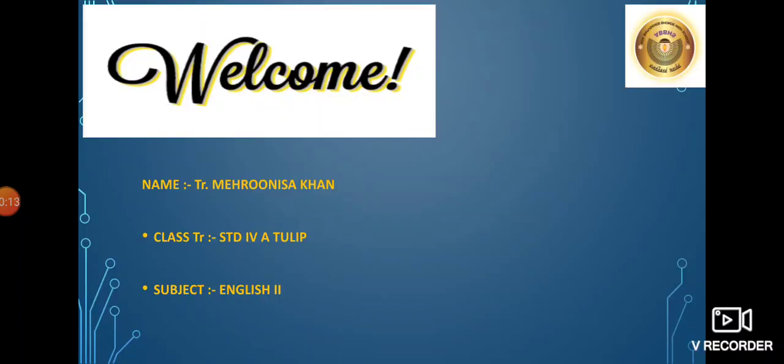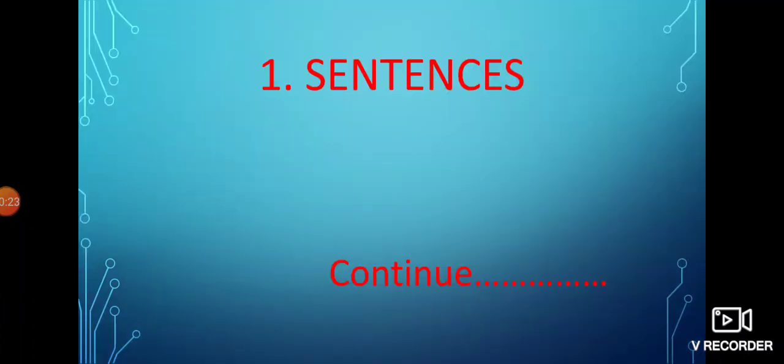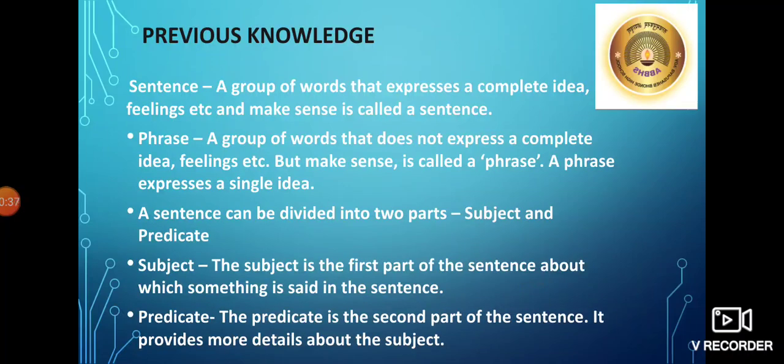Myself, Teacher Meranisa Khan, class teacher of Standard 4th A Tulip, will teach you subject English 2. Let's begin our first lesson, sentences. In our last lecture, we have learned sentences and parts of sentences. Today, we are going to learn kinds of sentences. Before that, let's discuss our previous knowledge, what we have learned earlier.